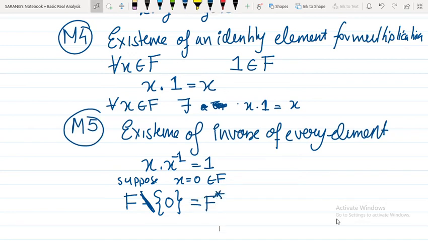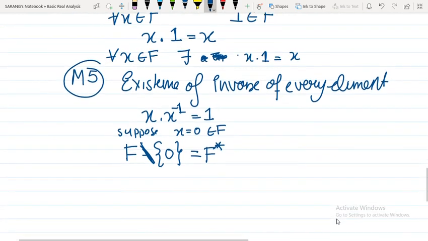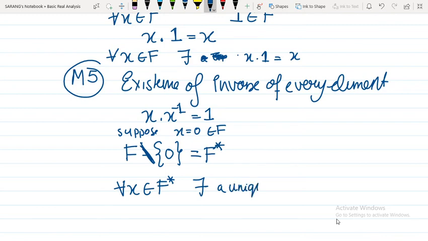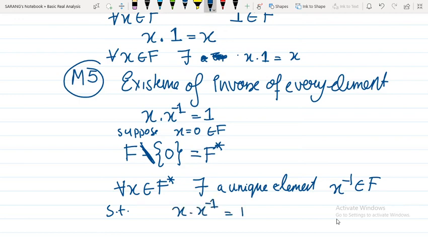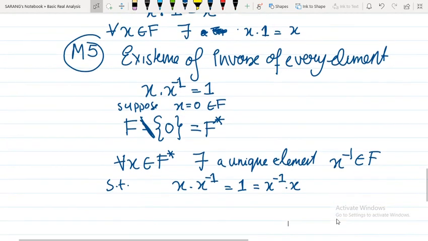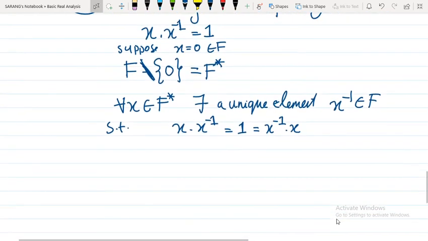For every element x belonging to F star, there exists a unique element x inverse belonging to the same set such that x times x inverse is equal to 1, and since we have commutativity here, x inverse times x is also 1. So the 5 properties of addition are over and the 5 properties of multiplication are over.